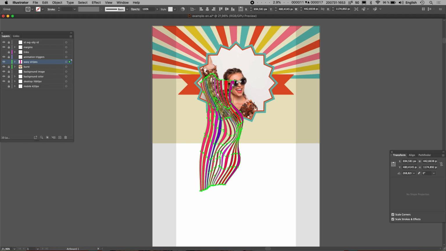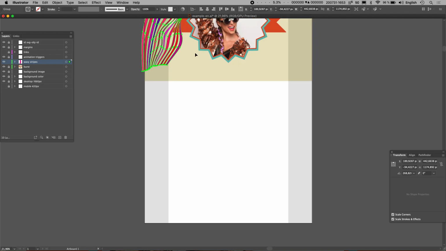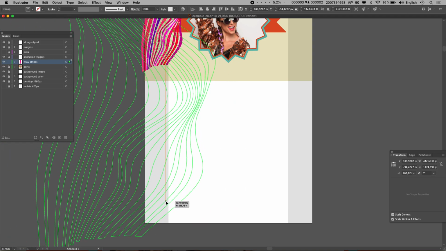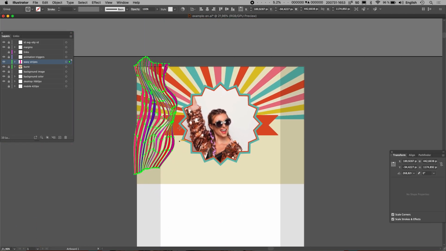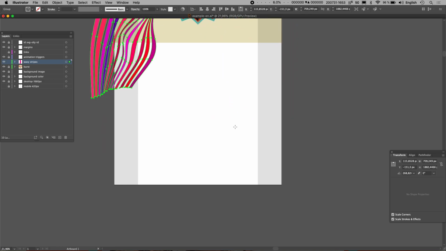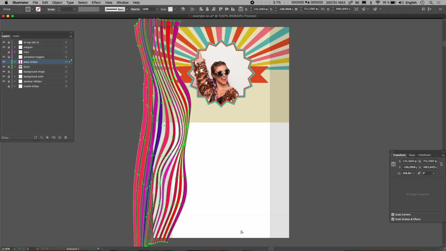And then I'm going to move them over here so they go from the top of the page all the way down to the bottom of the page. Sorry, this is a little bit of a mess. Okay, I'm going to scale them from up here so that they go from the top of the page all the way down to the bottom. Like that. This is what our page looks like now.